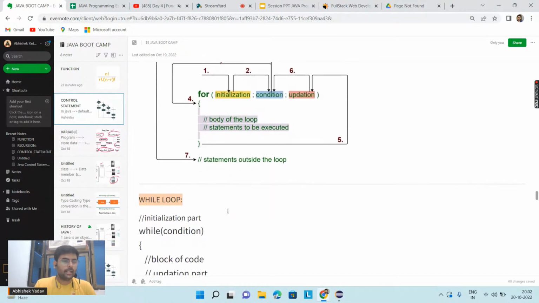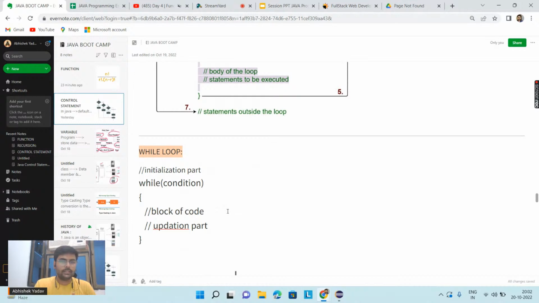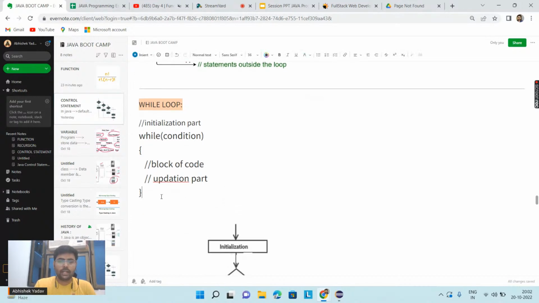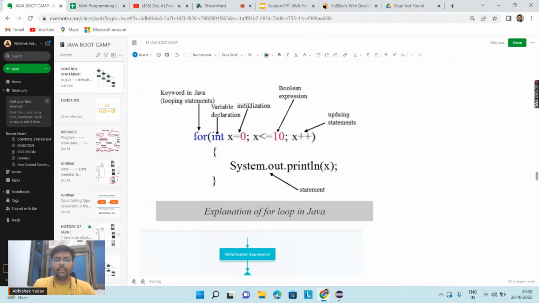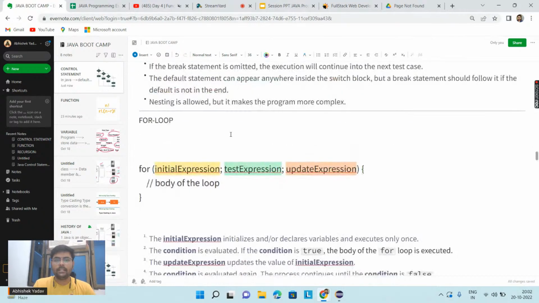So the next iterative statement here is my while loop. Okay. So the while loop does the same task as the for loop itself. Here also, when we need to execute a group of code again and again, a group of logic again and again, then we can go with the while loop or for loop or do while loop. So in the for loop, we have the initialization part, updation part, and the condition part in the same structure format, right?